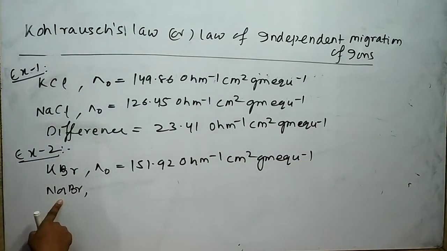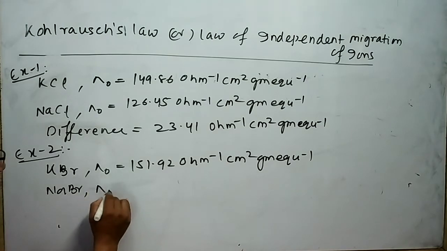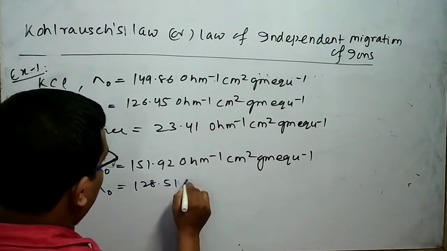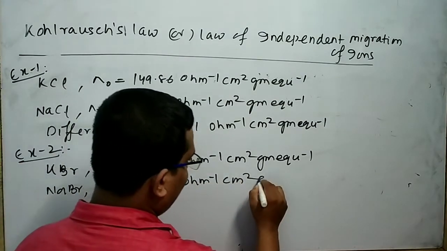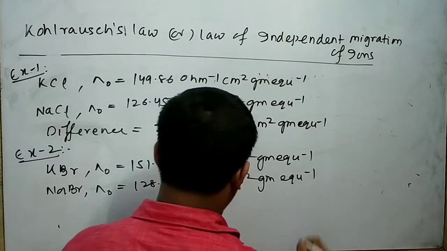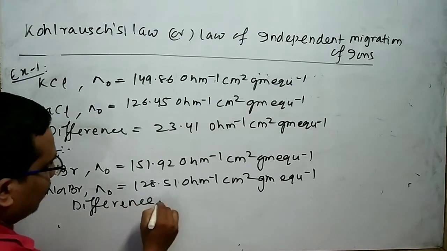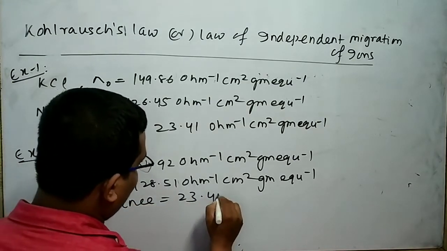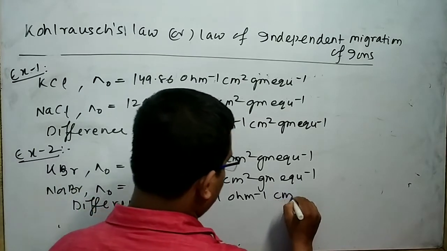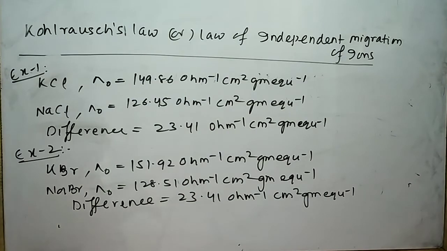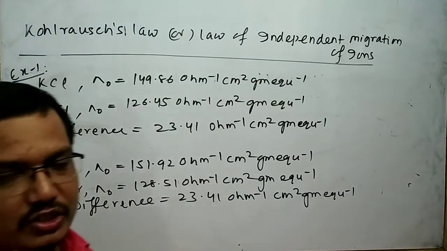Similarly, the equivalent conductance of NaBr at infinite dilution is 120.51 ohm inverse m square gram equivalent inverse. The difference is also 23.41 ohm inverse m square gram equivalent inverse. If I take examples in which the cation is the same but the anion is different, it also gives a constant difference.